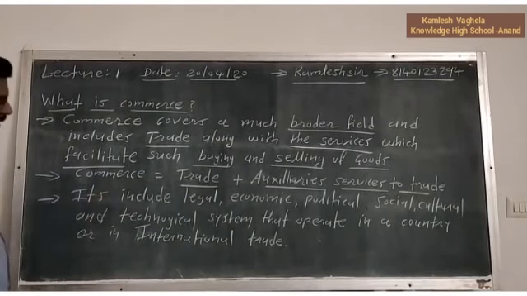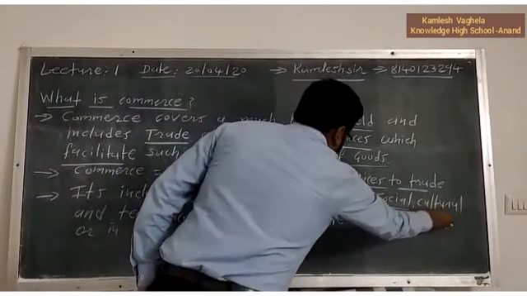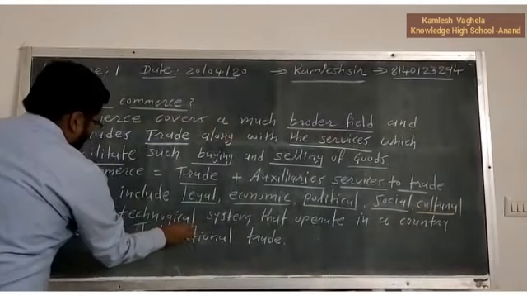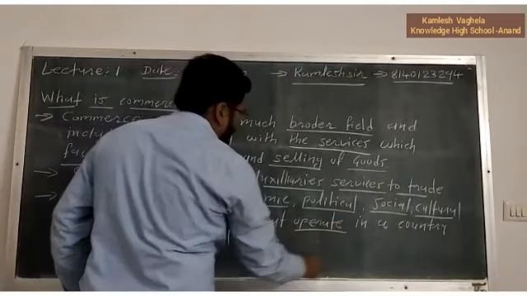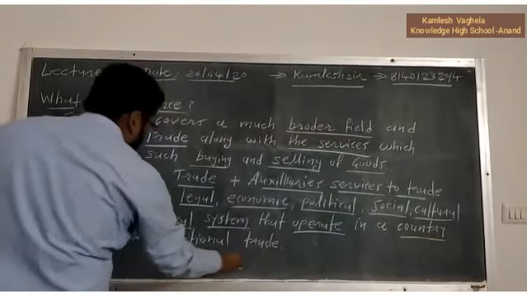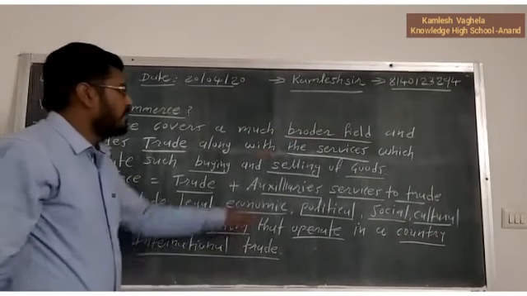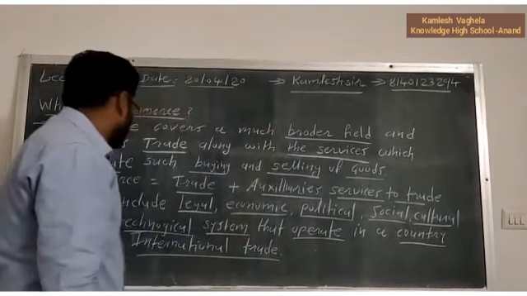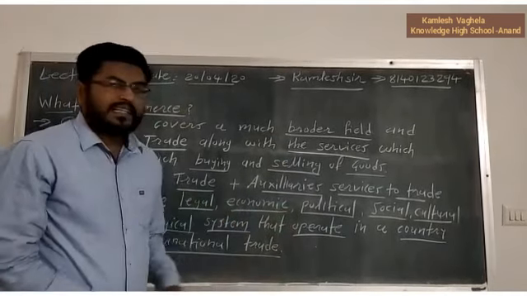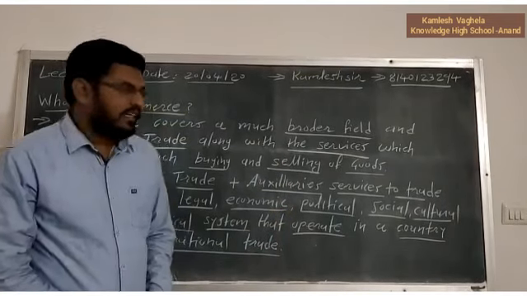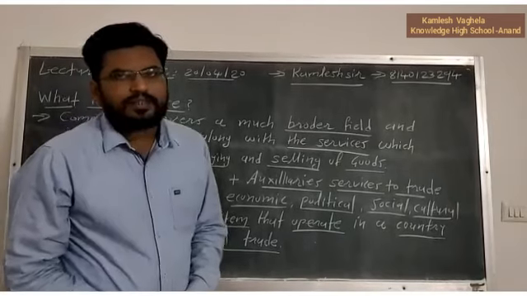Now it includes legal, economic, political, social, cultural and technological systems that operate in a country or in international trade. So as I discussed, commerce is a broader field. Okay, so commerce includes what? Legal activities, economic activities, political activities, social activities, cultural activities and technological systems. All these factors affect commerce.